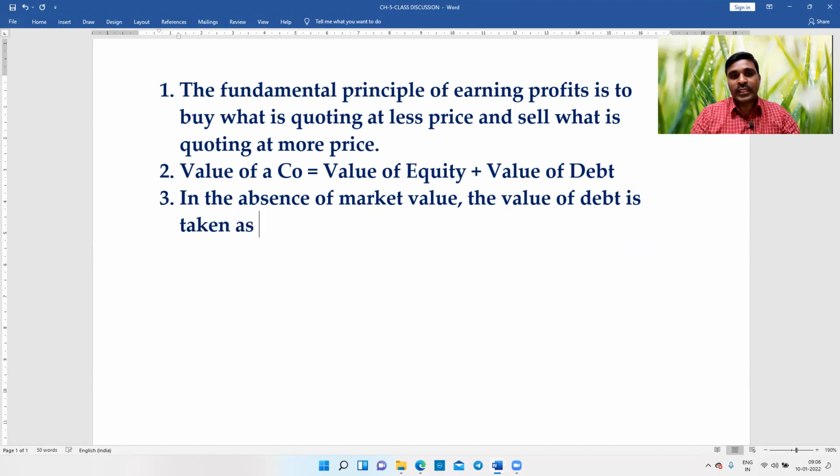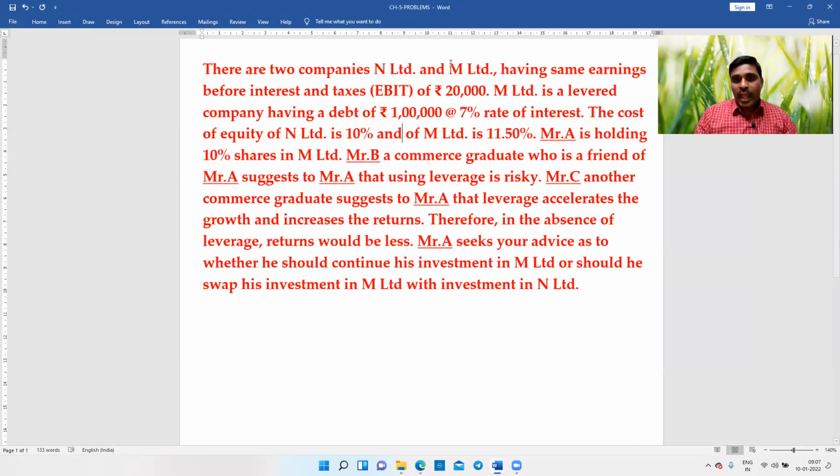The value of debt is taken as a book value. As simple as that. This is only for M Limited, because N Limited is not using any leverage. M Limited is a levered company having a debt of rupees 1 lakh at 7% rate of interest. Therefore, only for this company, the value of debt will arise.